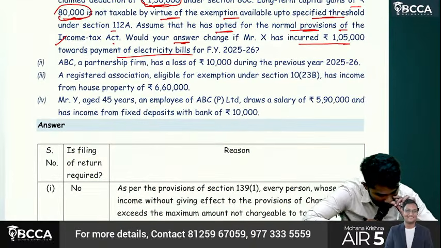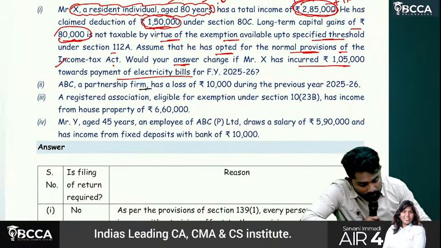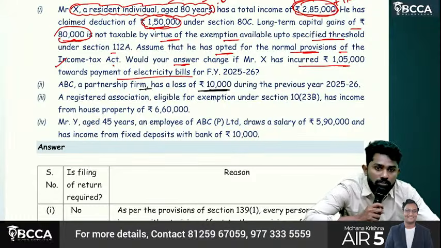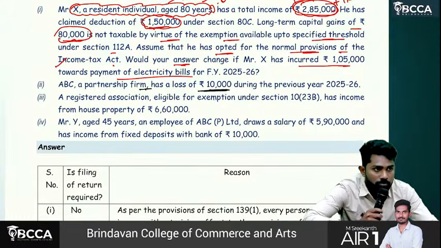Then ABC is a partnership firm which has a loss of 10,000. Tell, is it required to file return of income? Firm, sir, no income, it is having loss.